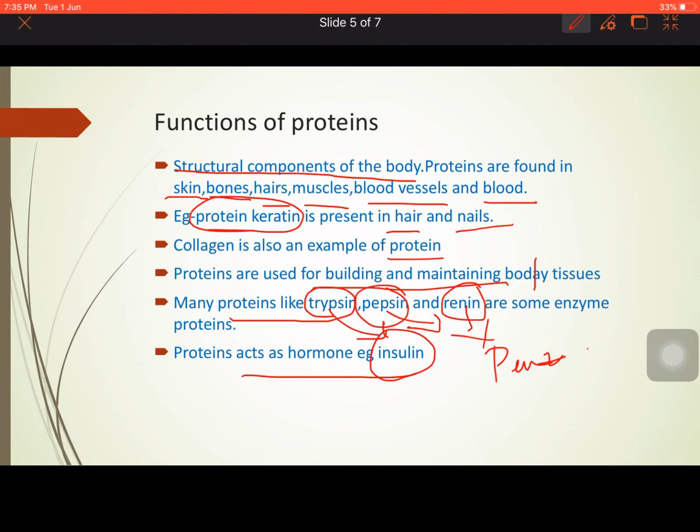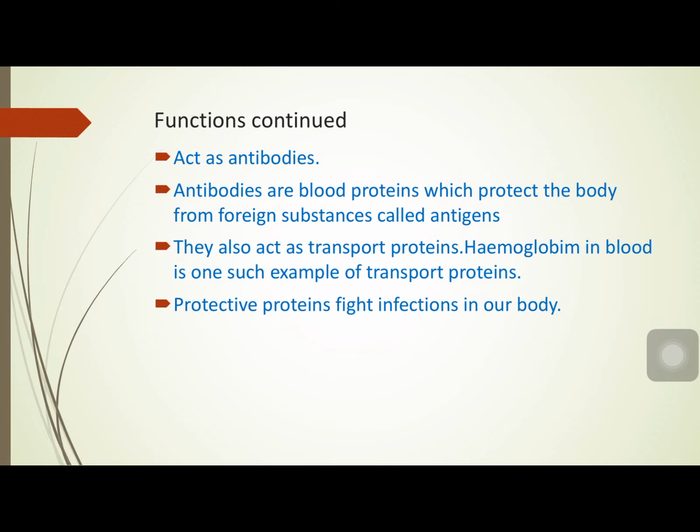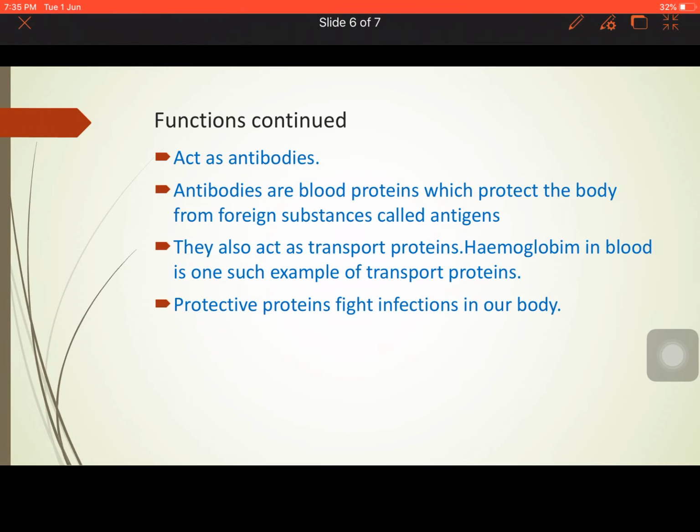So, next let us see the other functions of protein. Now, these functions are continued. They act as antibodies. So, what are antibodies? Whenever we are listening to the news or to debates, we see that doctors are talking about antibodies and about high protein diets. Why? Because they are telling that antibodies should be more in our body to fight the disease, to fight corona.